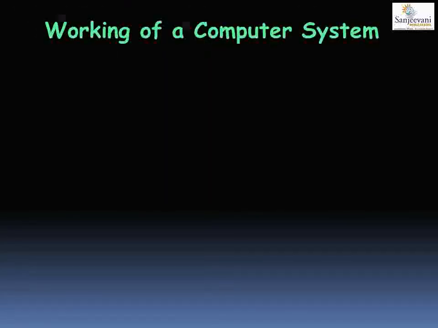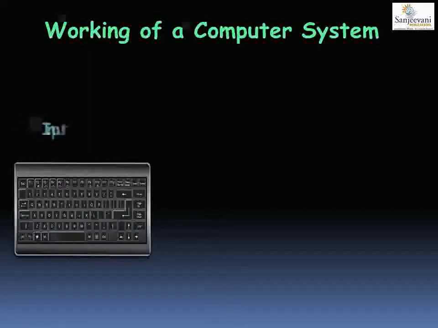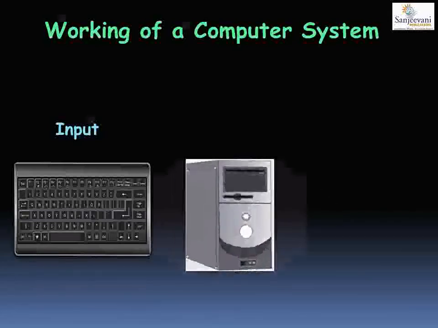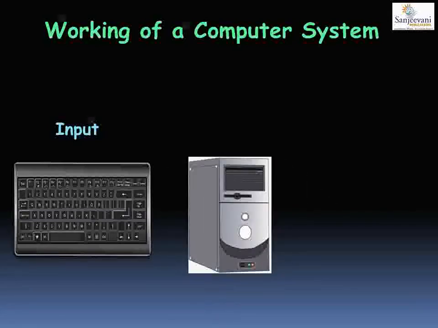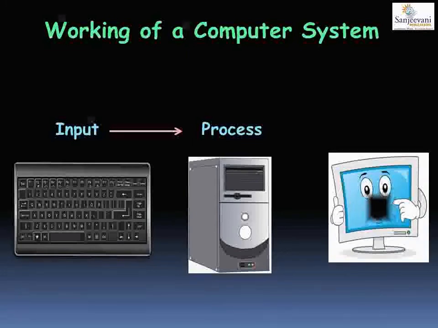Here in this slide you can see in the form of a picture how the working of a computer takes place. First you have to give input to the computer. The input goes into the CPU. Here the keyboard you're using as the input device. Now the CPU does the processing. Input is given to the CPU for processing. CPU does the processing and you have the result. You can see the result through the monitor. The result is known as the output.